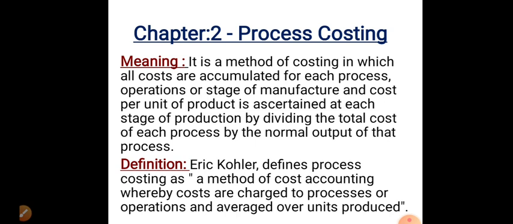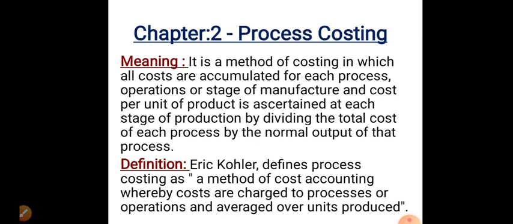It is a method of costing in which all costs are accumulated for each process, operation or stage of manufacture, and cost per unit of product is ascertained at each stage of production by dividing the total cost of each process by the normal output of that process.